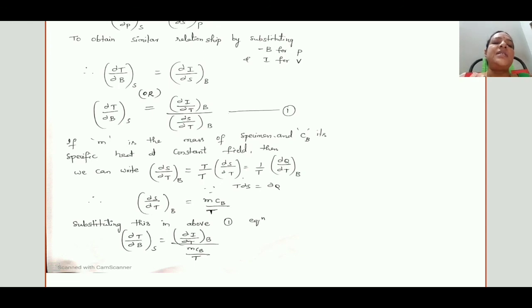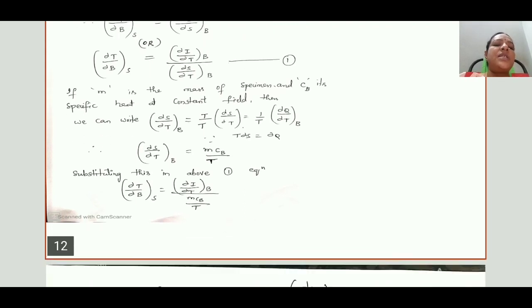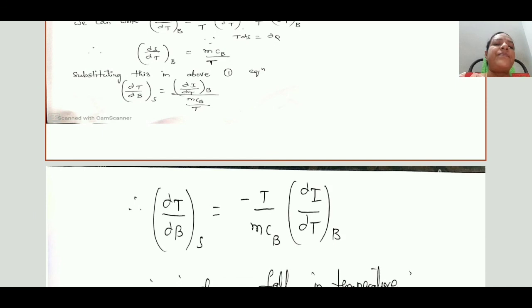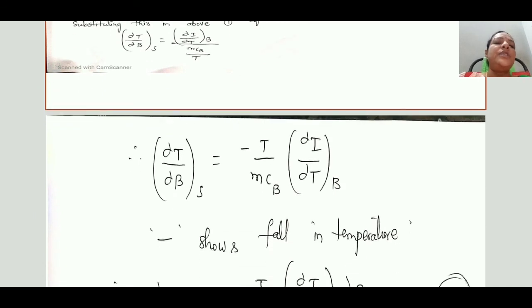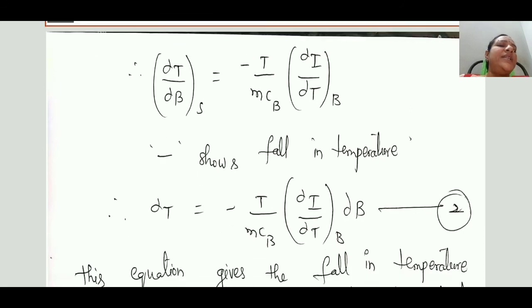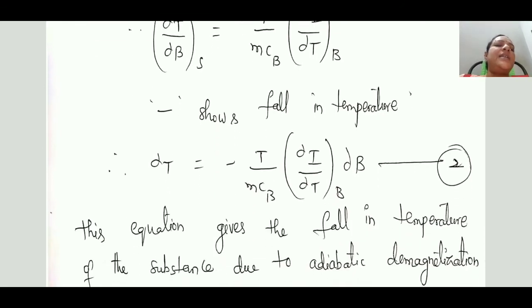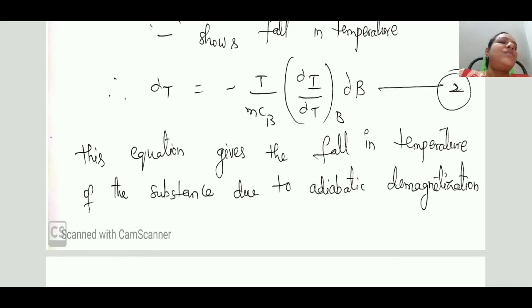Then the equation changes. ∂T/∂B at constant S is equal to ∂I/∂T at constant B divided by mCB/T. Again, continuing, ∂T/∂B at constant S is equal to minus T/mCB ∂I/∂T at constant B. Here the minus shows the fall in temperature. So the fall in temperature ∂T can be written as minus T/mCB ∂I/∂T at constant B, ∂B. So this is the fall in temperature.